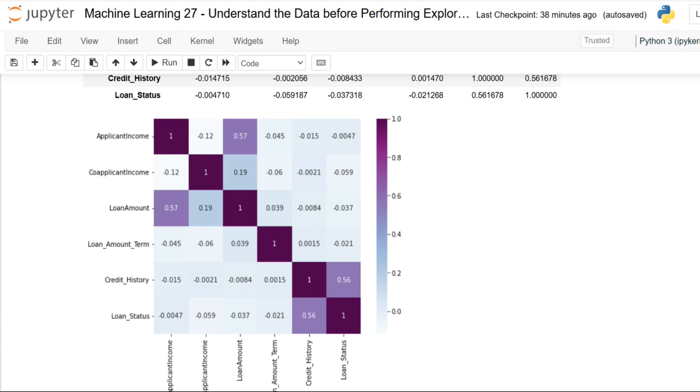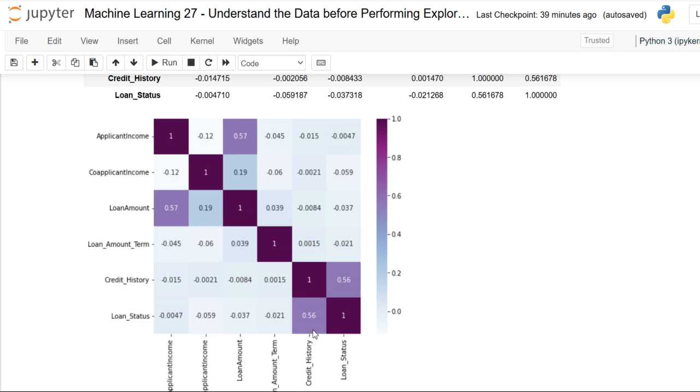Okay, we see the most correlated variables are, the first one here, applicant income and loan amount with a correlation of 0.57. Next one, credit history to the loan status with a correlation of 0.56.